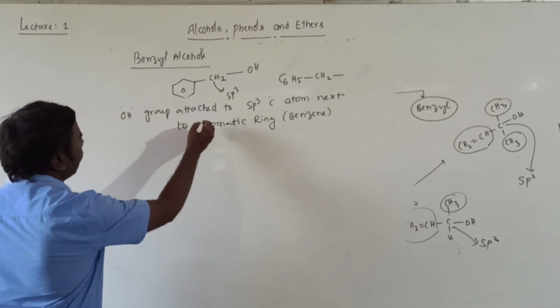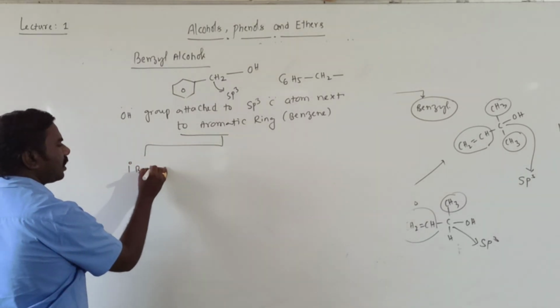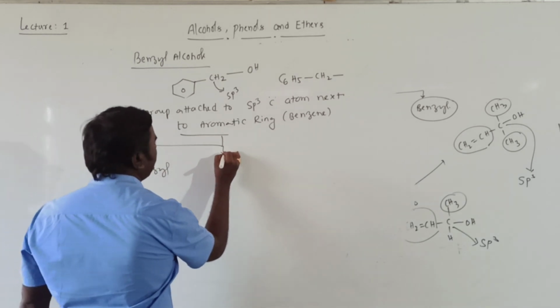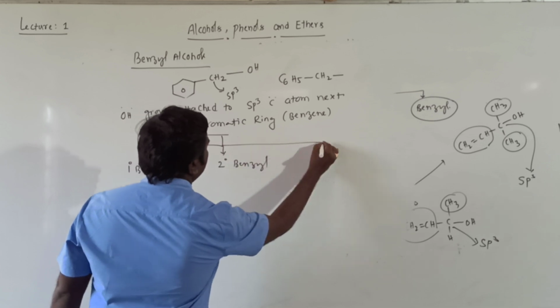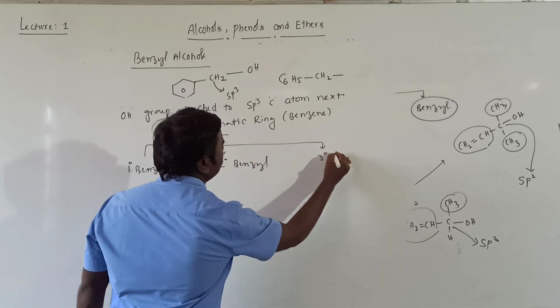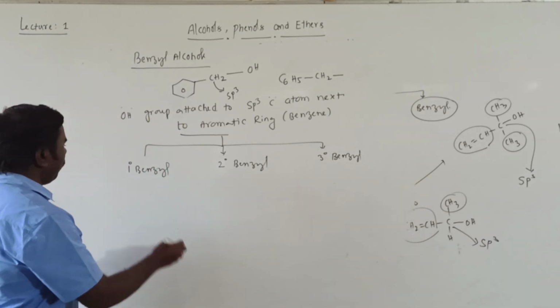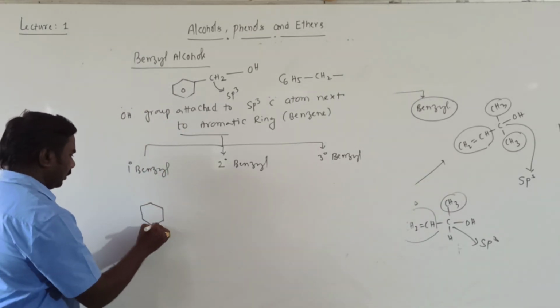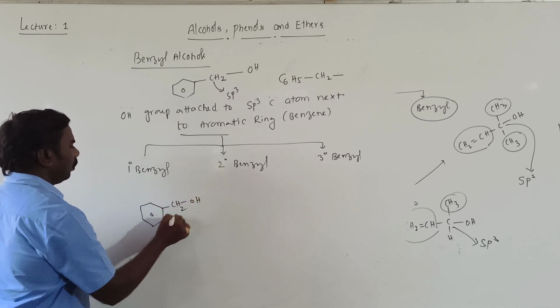Now, these are again classified into three categories: primary benzyl alcohols, secondary benzyl alcohols, tertiary benzyl alcohols. Primary means CH2OH, so only one group.